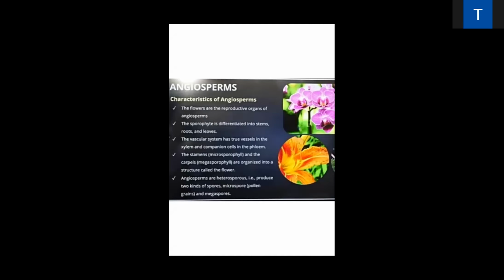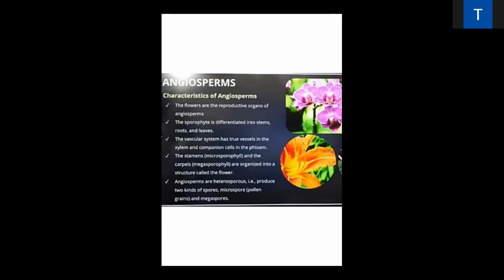Before going into the angiosperm, I am showing you this flower. This is a lily. This is an orchid, and here a lotus is also present. All of them are very brightly colored. Can everybody see on the screen? Did you see that?